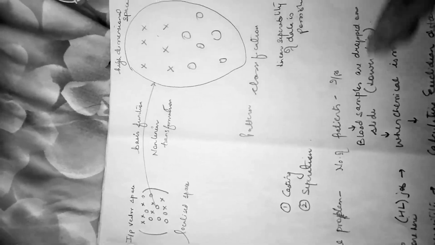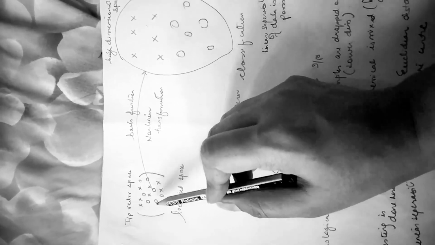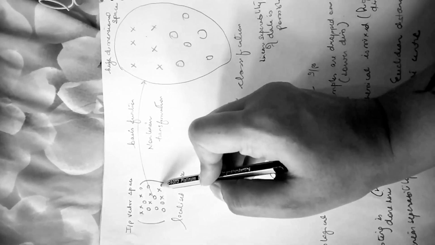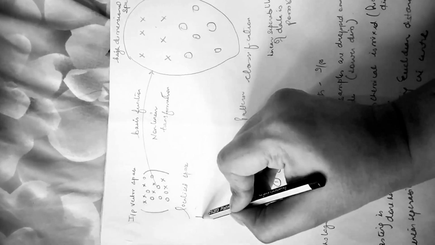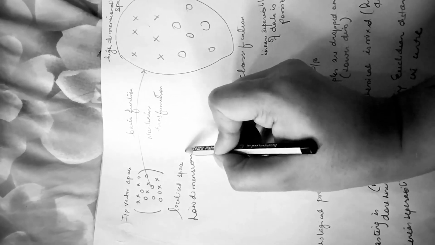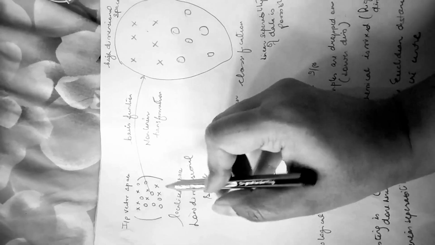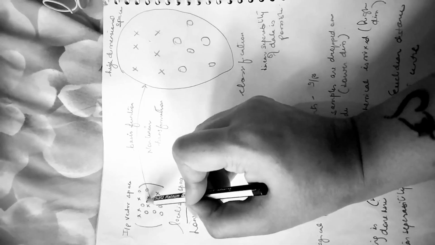Now what is going to take place in this type of neural network? I will explain by using this diagram. Let us see this diagram. Now in this diagram, what is there? We have an input vector space, a closed input vector space, you can say a low dimensional space, or a localized space. This is our input vector space.